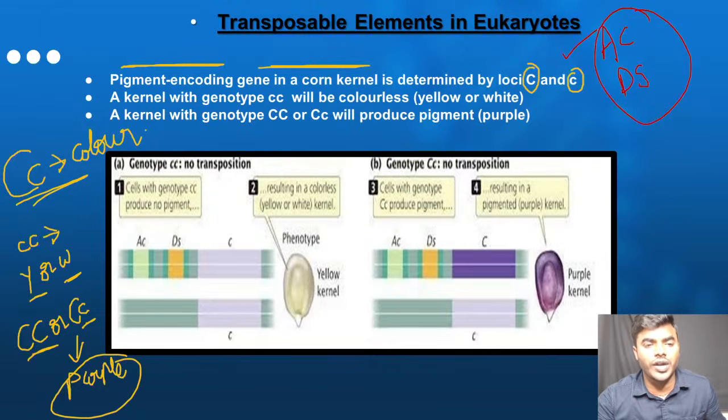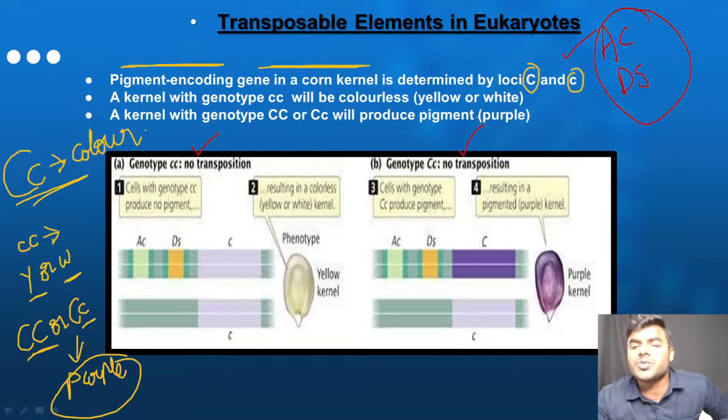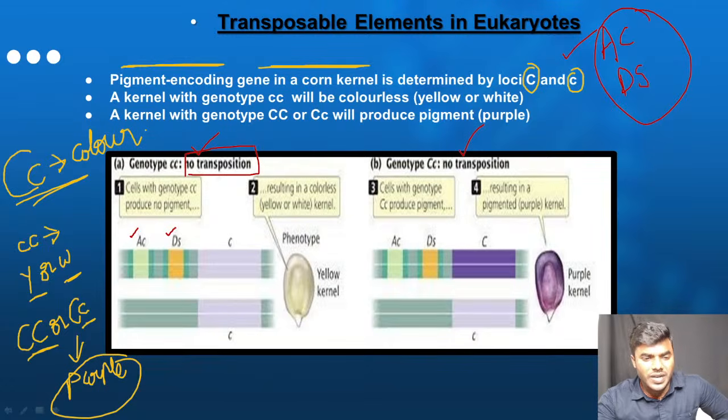Now every student look into the picture. You have to understand, please use the brain. What happens if the transposition is not occurring? What happens when the transposition is occurring? If you use the brain, you understand. If you try to memorize by heart, you never get it. Use the brain and listen to me. This is the first case. What is the first case? Transposition has not occurred. All the students listen. This is the AC transposable element. This is the DS transposable element.